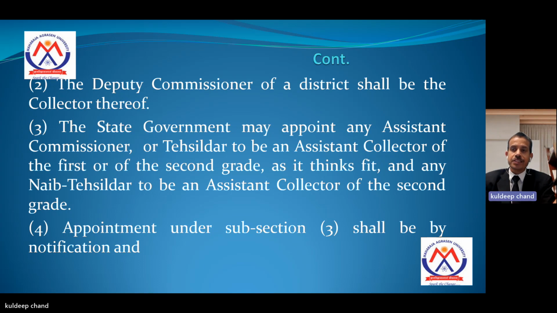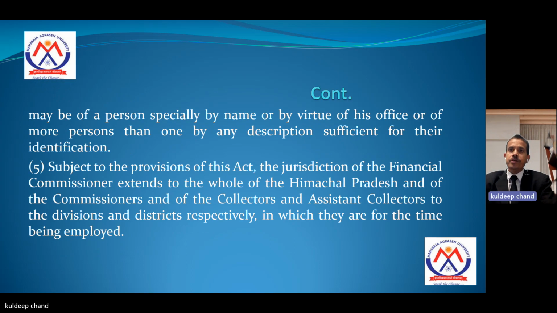Appointment under subsection 3 shall be by notification and may be of a person specifically by name or by virtue of his office or of more persons than one by any description sufficient for their identification.